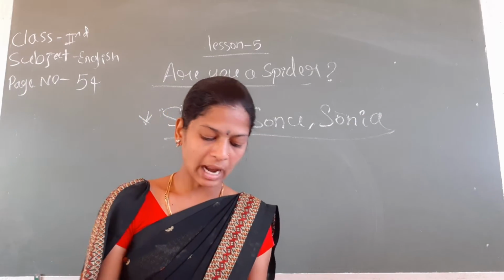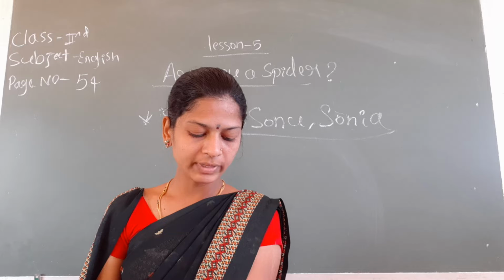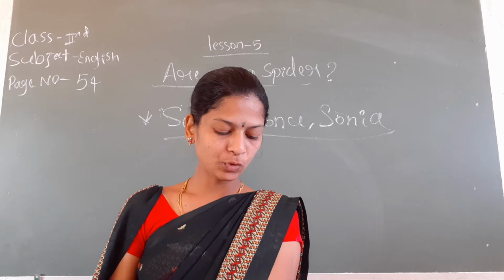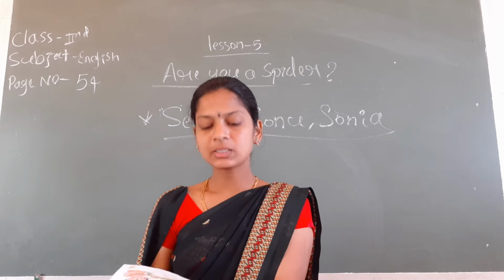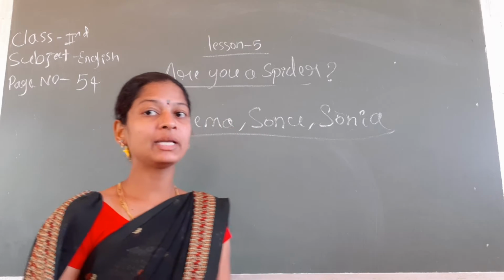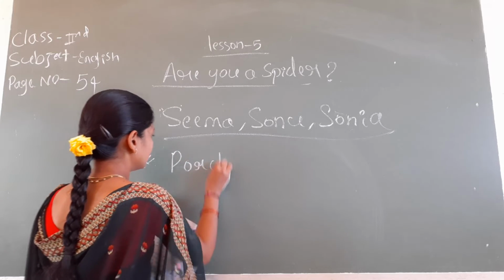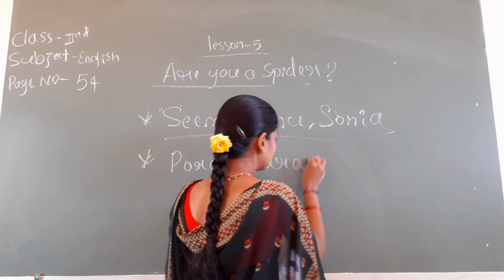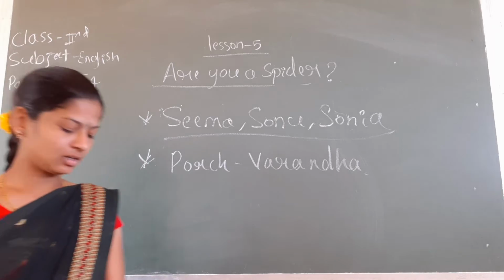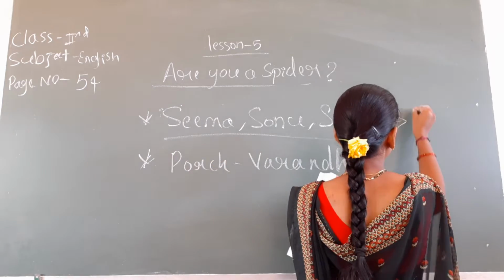Seema, Sonu and Sonia were friends. They lived in the same street. They always looked for worms and bugs in the parks and gardens. One day they decided to search for a spider. They stood in the porch of Seema's house. What is the meaning of porch? Porch means veranda.